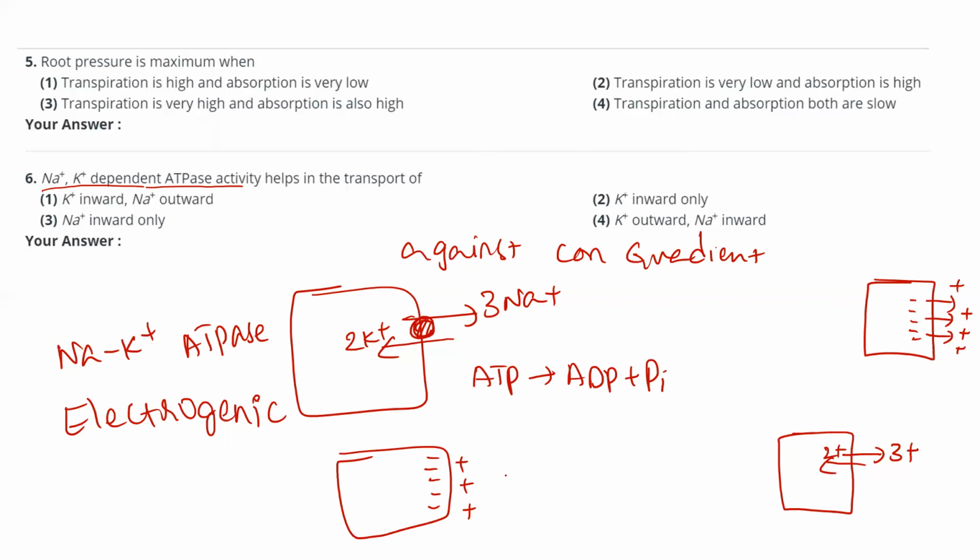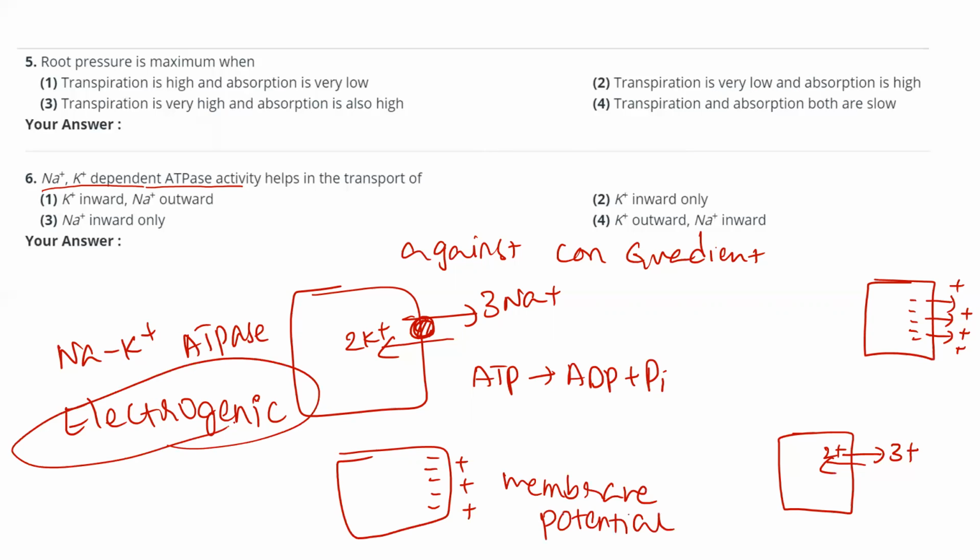So the membrane potential is developing and some voltage difference is arising. That's why this pump is called an electrogenic pump, because it pumps unequal charges, 3 positive charges outside and 2 positive charges inside. One extra positive charge is pumped out every time.